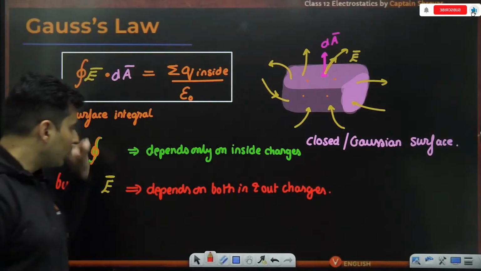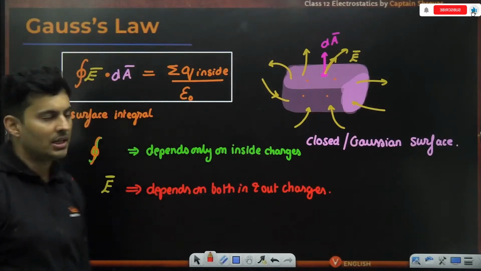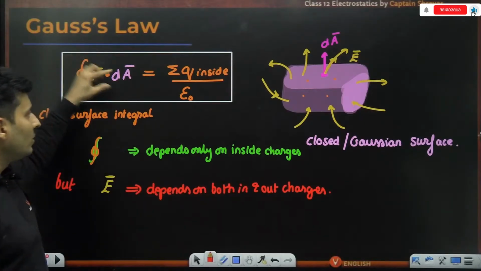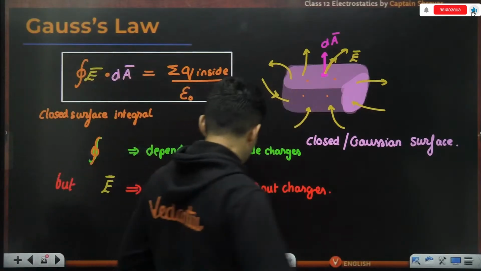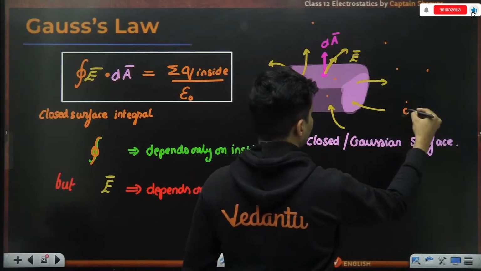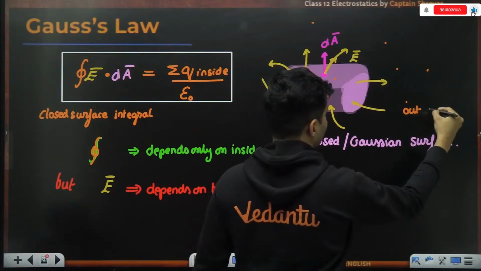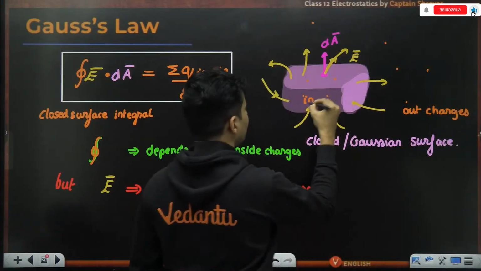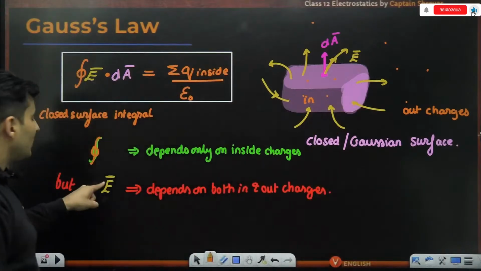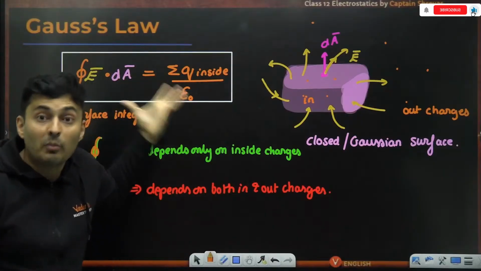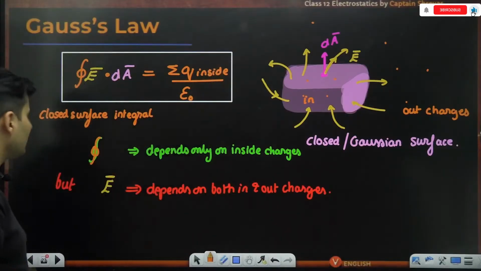This is a very important concept, guys. This value will depend on whatever charges are present inside and maybe some charges are there outside also. These are outside charges. These are basically inside charges. So this field will depend on both, but the value of the integration, the summation, only depends on the inside charges. Kind of makes sense.